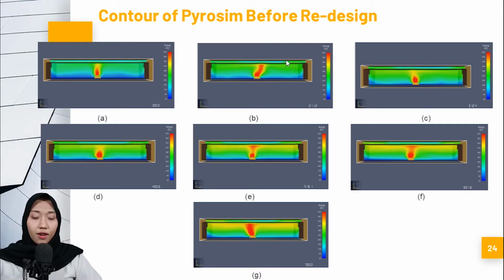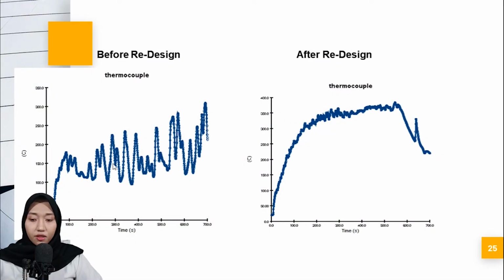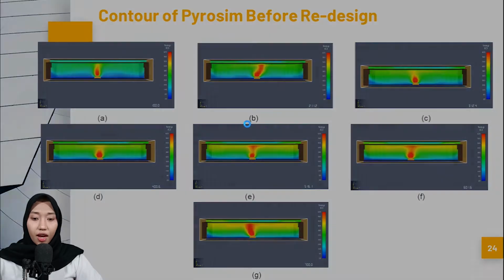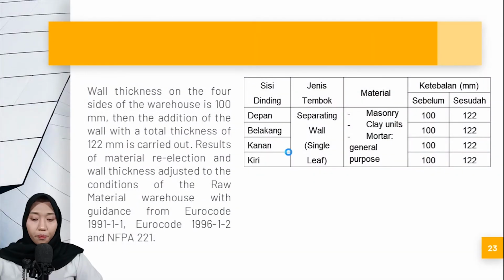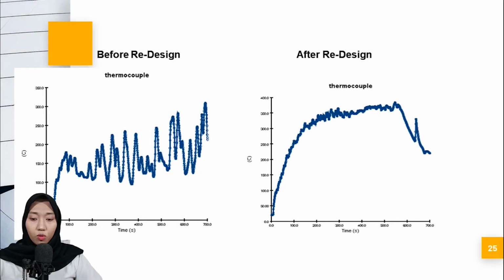But the contour shows that the fire is still in steady state. I mean, there is no decline, it's just steady state. And this is the chart of the thermocouple, where I put the thermocouple here and a smoke detector, to show us the temperature.